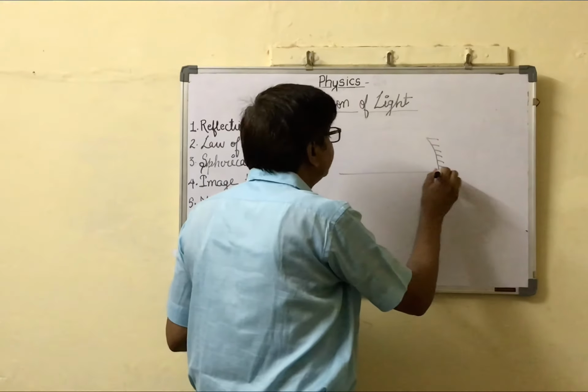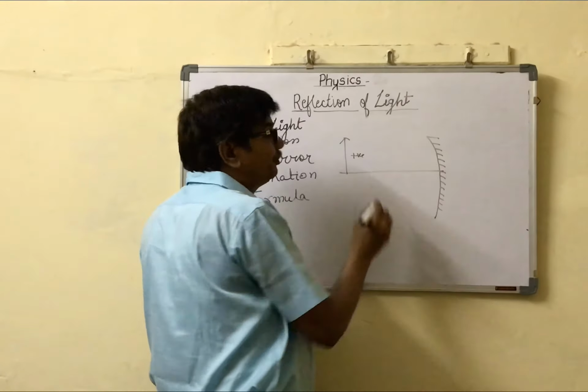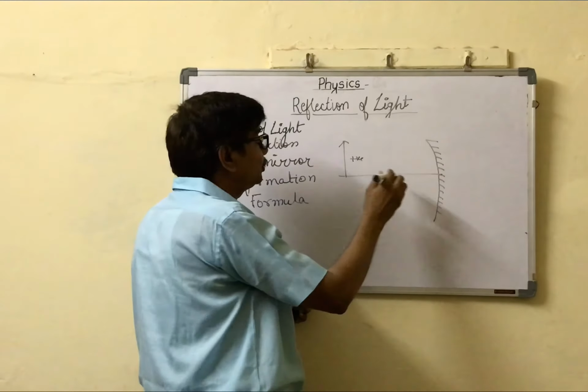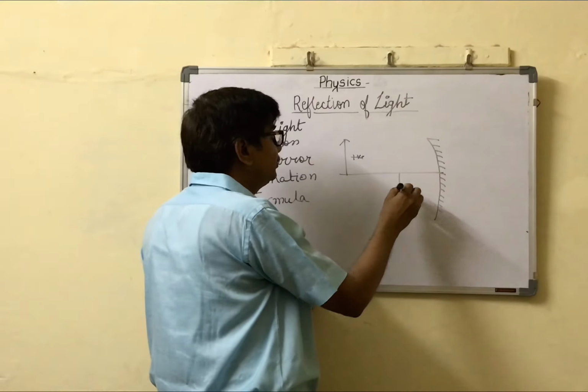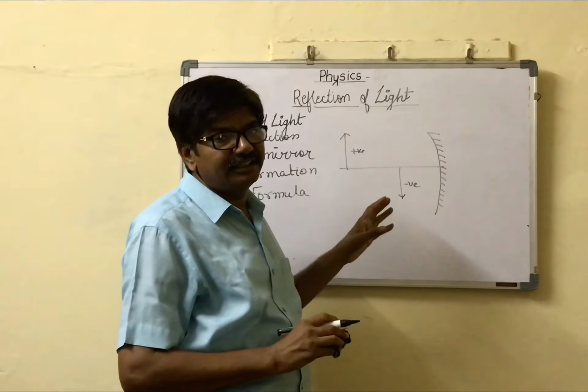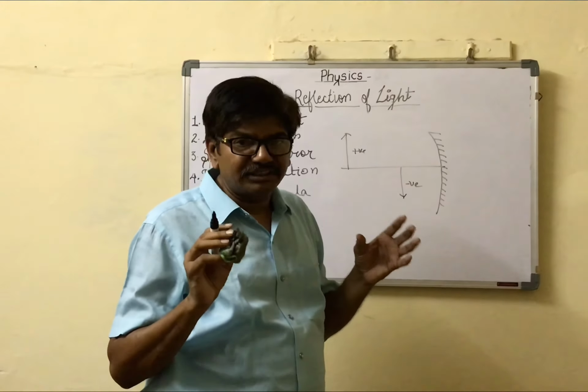The object placed upward, perpendicular to the principal axis, is positive. Image height in the downward direction is taken negative. These are some important sign convention rules.